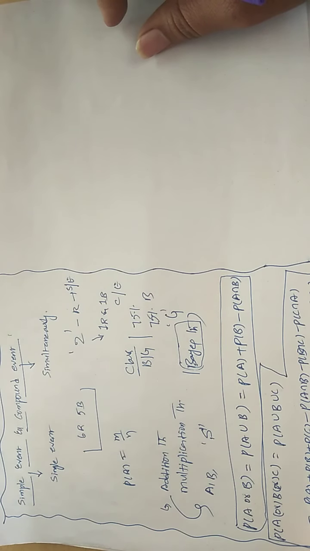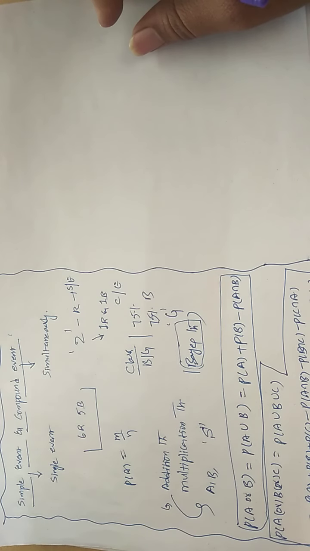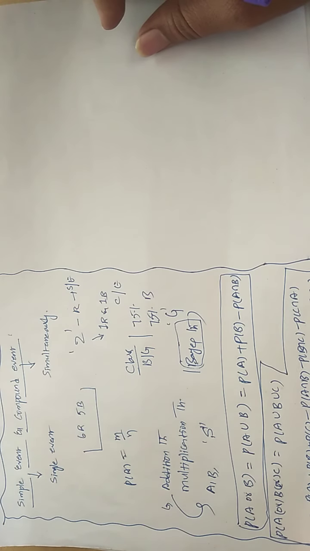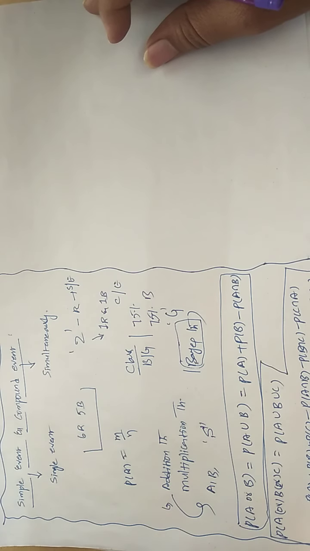In a selection of a card from a deck of cards, the ace of spades is going to be a compound event, because under spades an ace will be there. King of hearts is also a compound event: the card should be a king and also a heart.